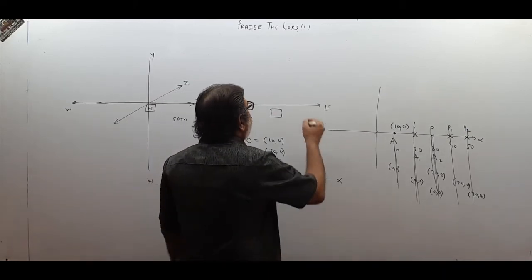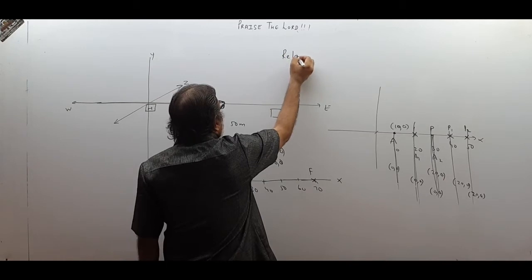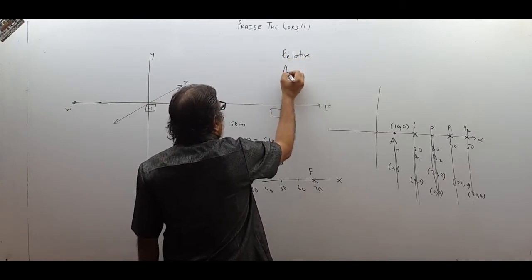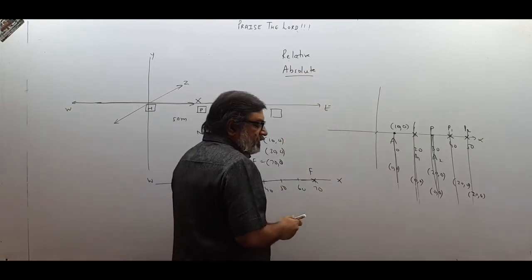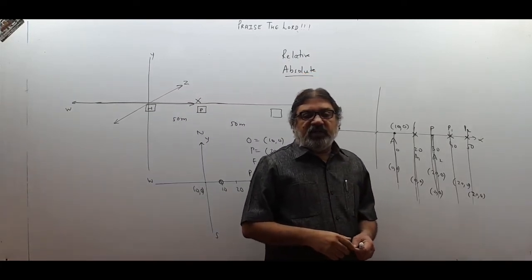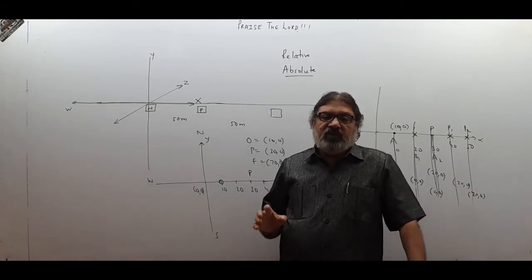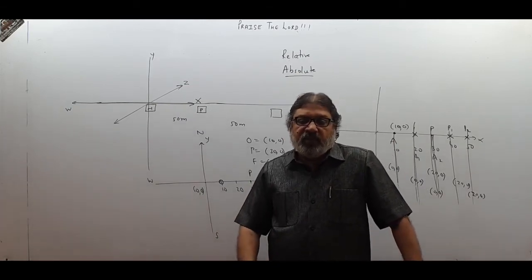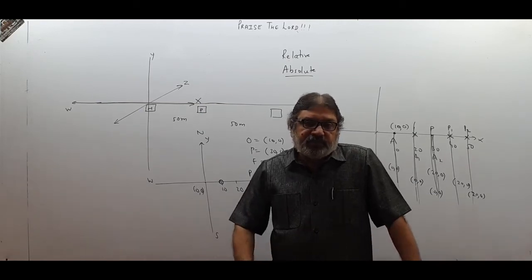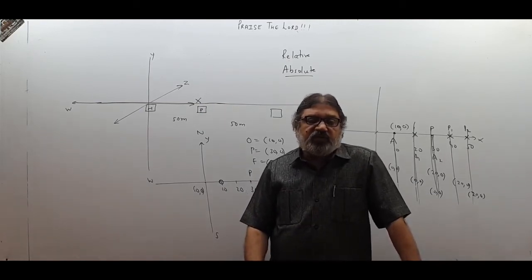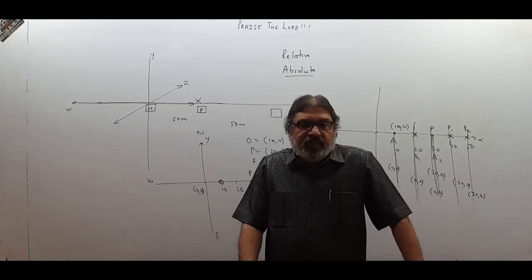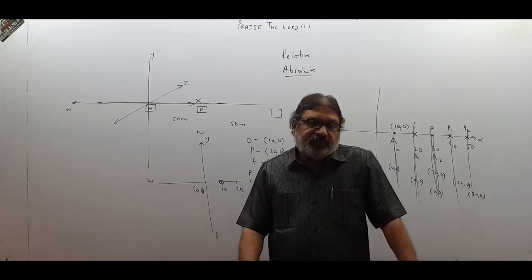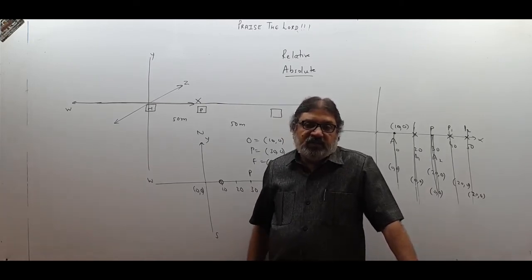Now please understand this word very easily, clearly. You will be using this word again and again. One thing is relative and one thing is absolute. What is relative? See, if the answer of a question varies from person to person, then it is relative description. And if the answer of the question does not change from person to person, it remains same for all, it is absolute description.